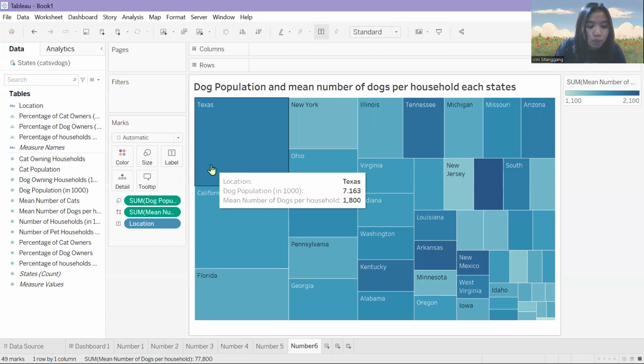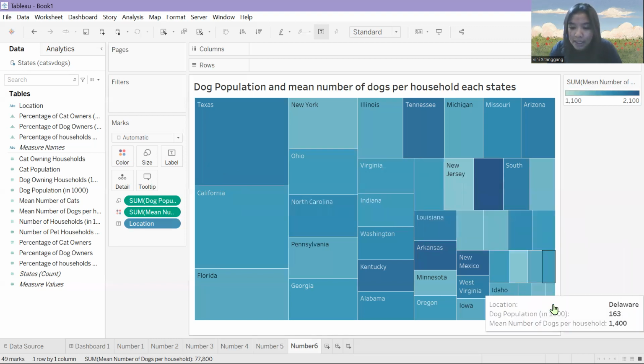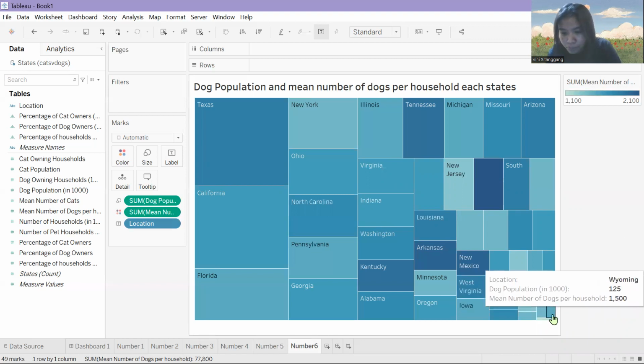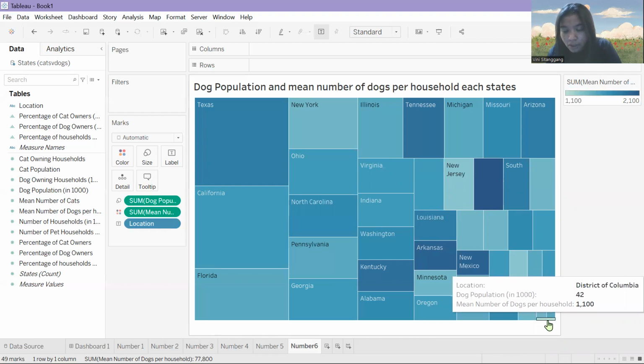And the last question is which state has the lowest dog population with its mean number of dogs per household. We can see this small shape with the bright color is the District of Columbia.